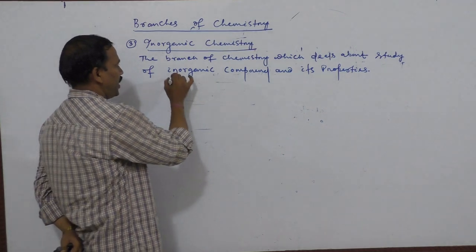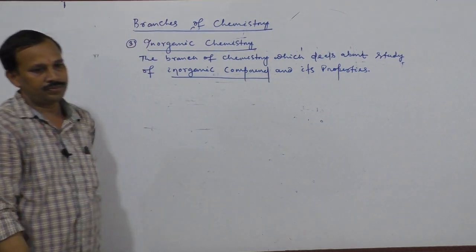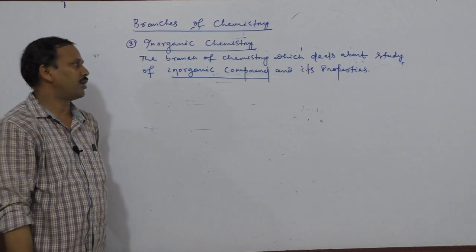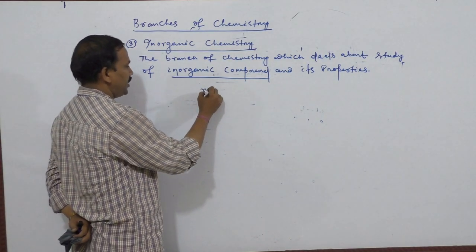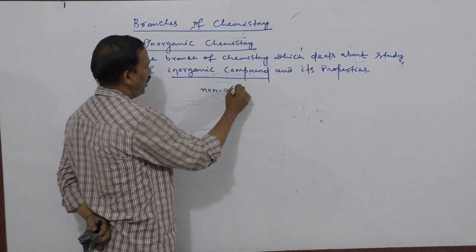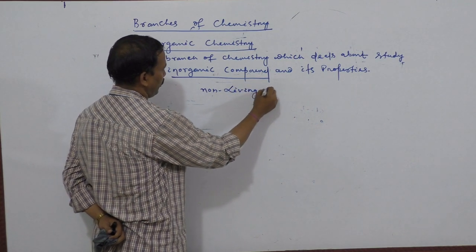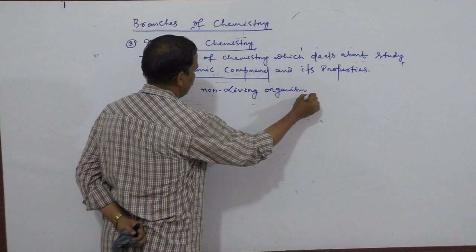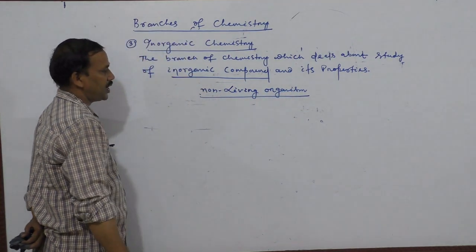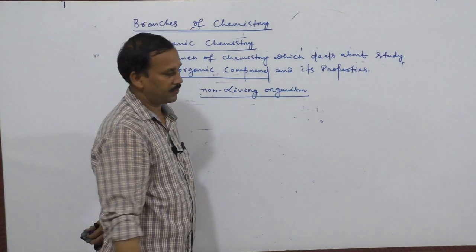What is meant by inorganic compound? Those compounds which are obtained from non-living organisms, that means having no respiration process.